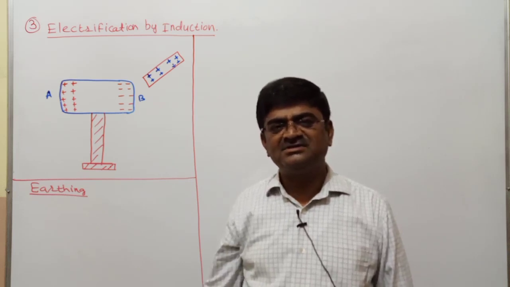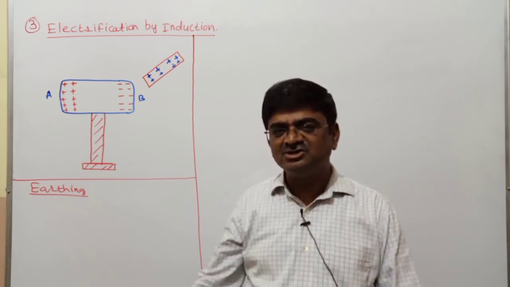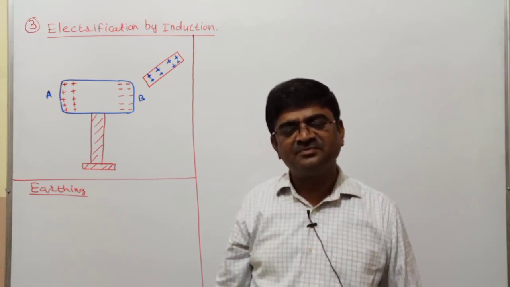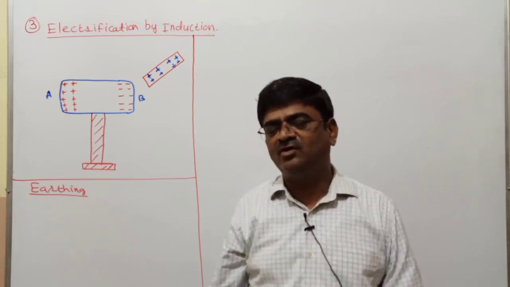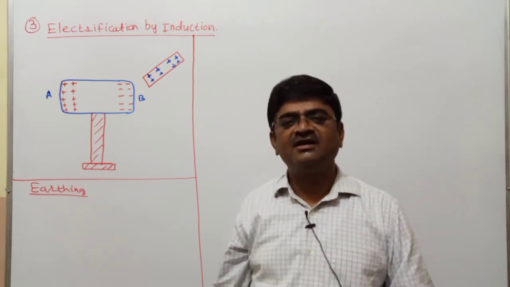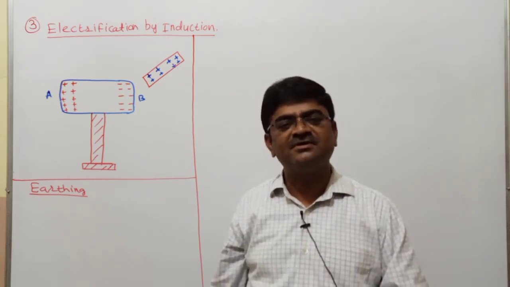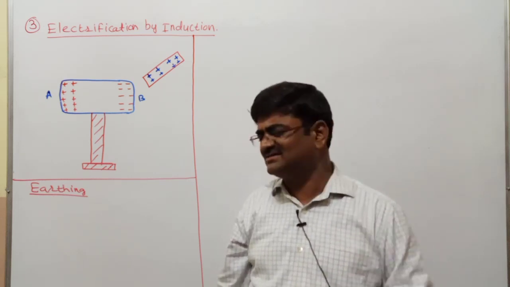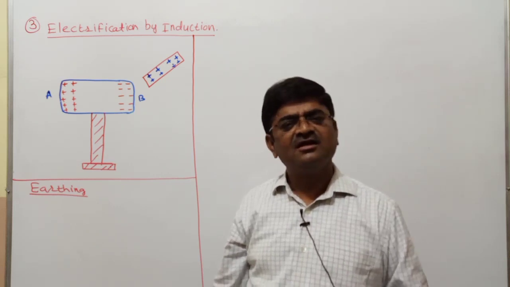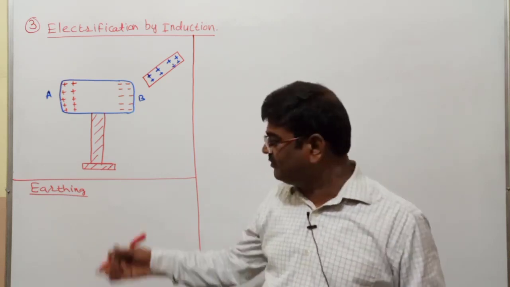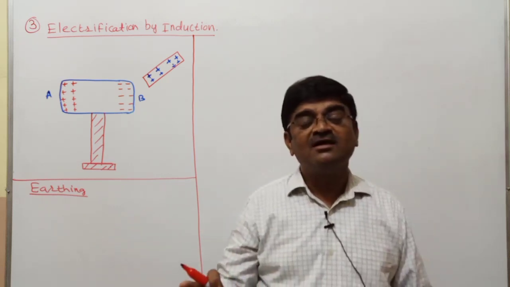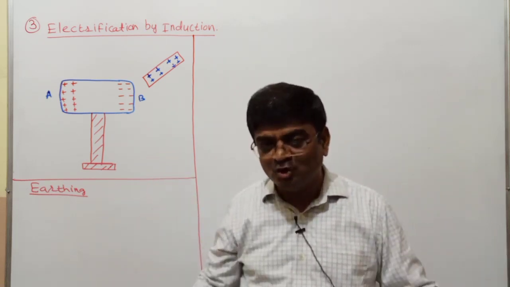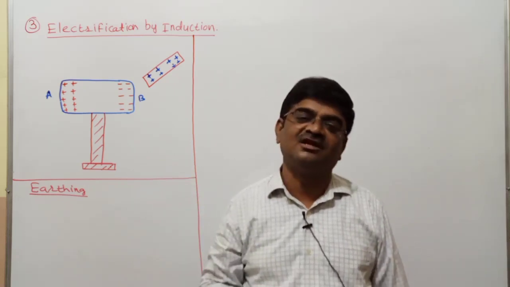For practical purposes, the potential of the earth we take as 0. As such, if you go into a deeper view to have an insight about the potential of the earth, you can mention it as slightly negative. We shall discuss this some other day if the reference comes. Right now let me focus here. So to add electrons or remove electrons, I will have to go for the process called earthing.